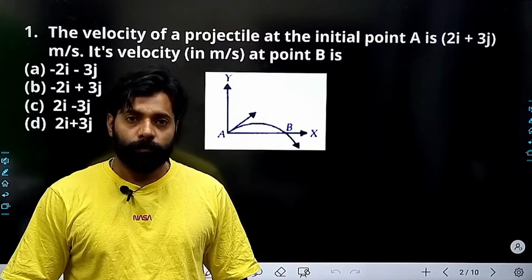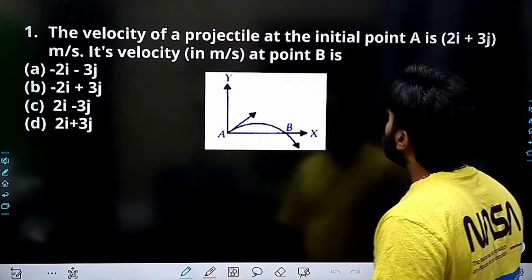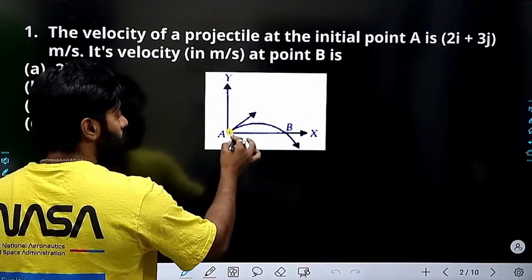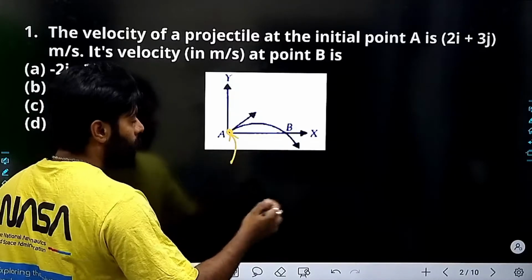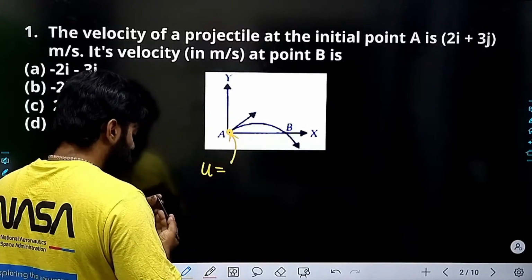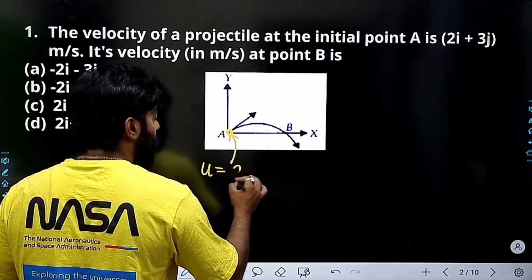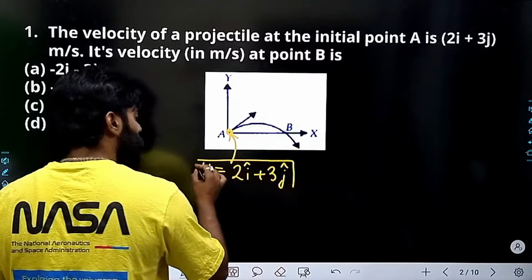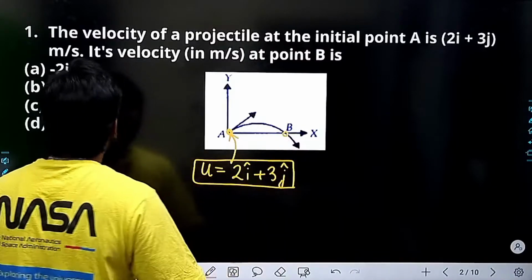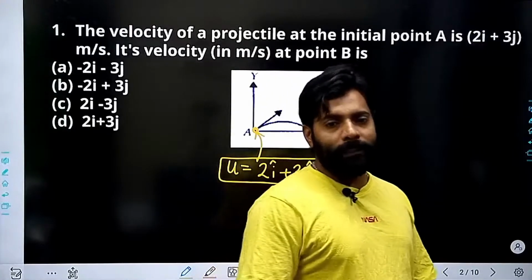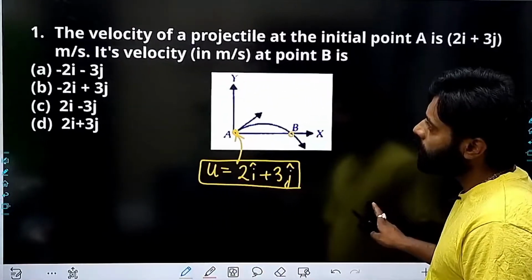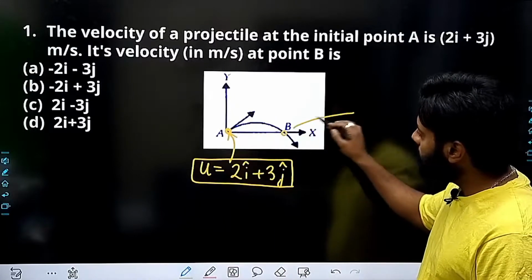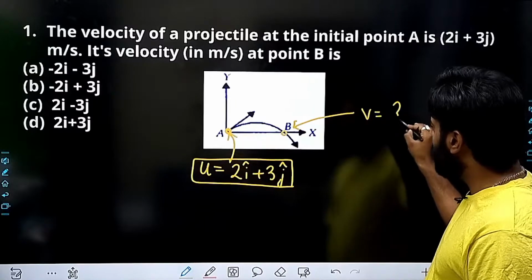This is a question. The velocity of a projectile at the initial point, the moment we were launching the projectile, is given by 2i cap plus 3j cap. Now he is asking you that at point B, the point where the object is landing, you need to find out the velocity v.